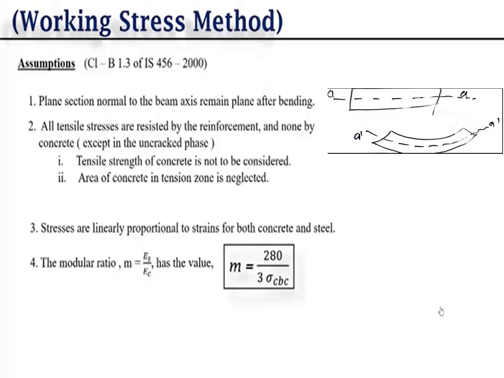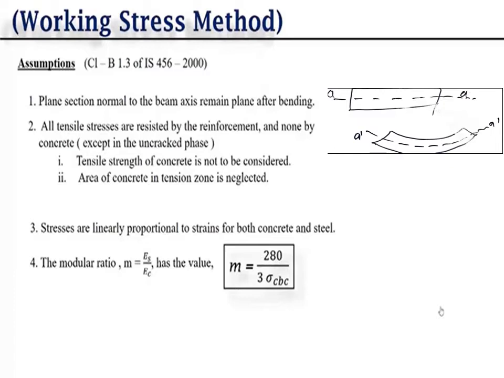At the bottom part all stresses are taken by reinforcement, not by concrete, but at the top portion all stresses are taken by concrete. In this assumption one thing is given: except in the uncracked phase. So two points are given: tensile strength of concrete is not to be considered